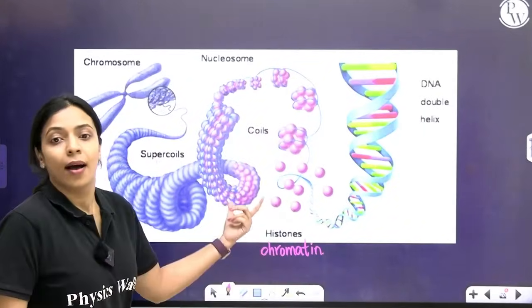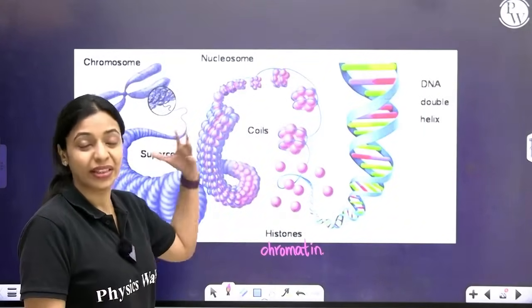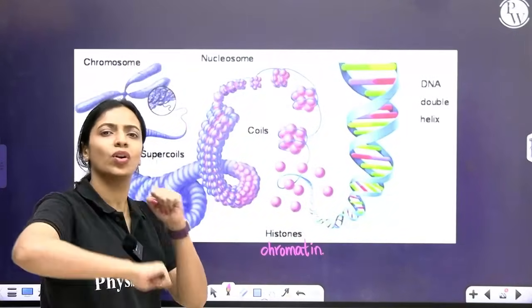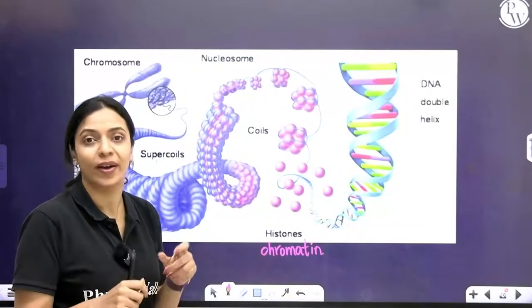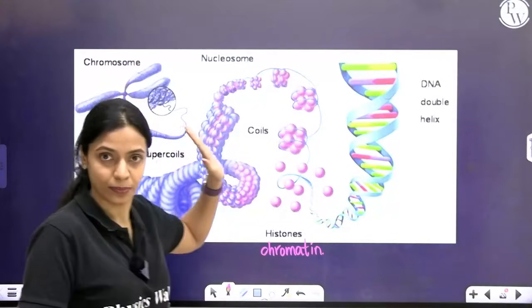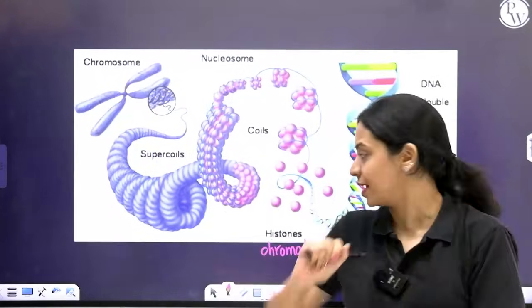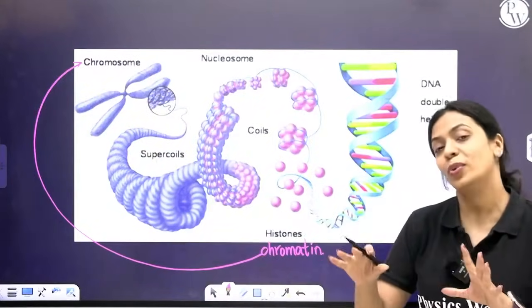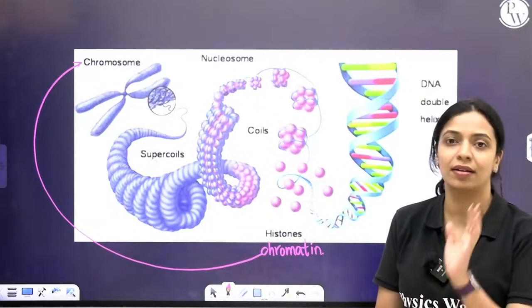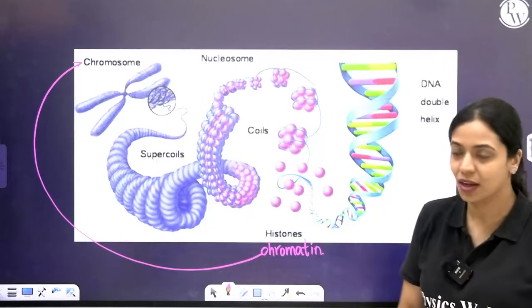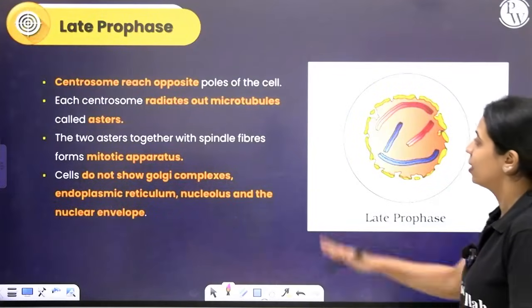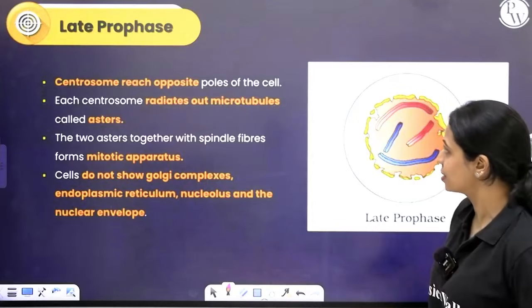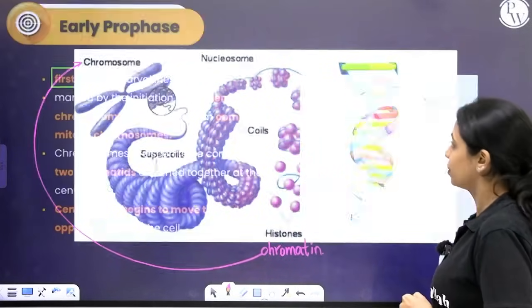Okay? But when the cell has to undergo cell division, it will become even more condensed, even more compactly coiled and form the chromosome. So when this condensation of chromatin to chromosome begins, then we say that the cell has entered karyokinesis prophase. Okay, so it is marked by condensation of DNA. It will start to condense.